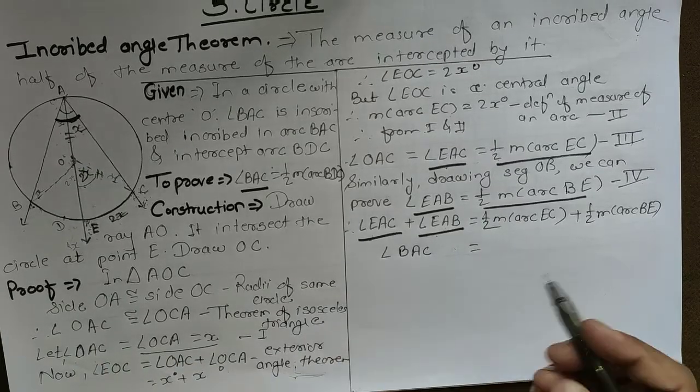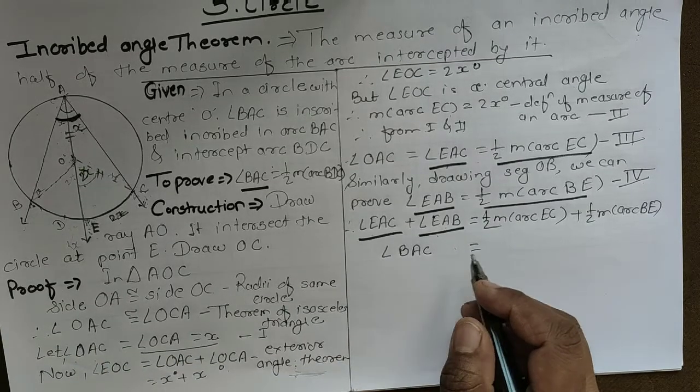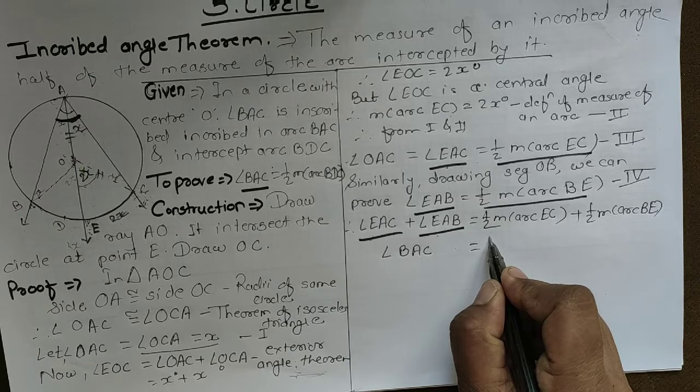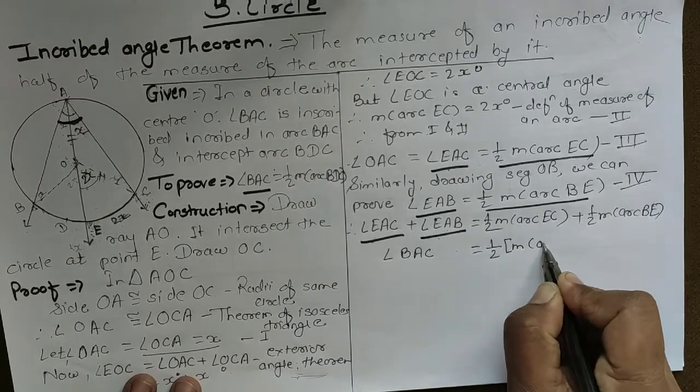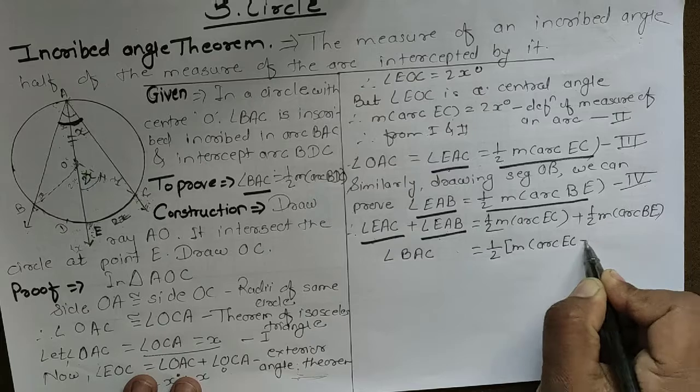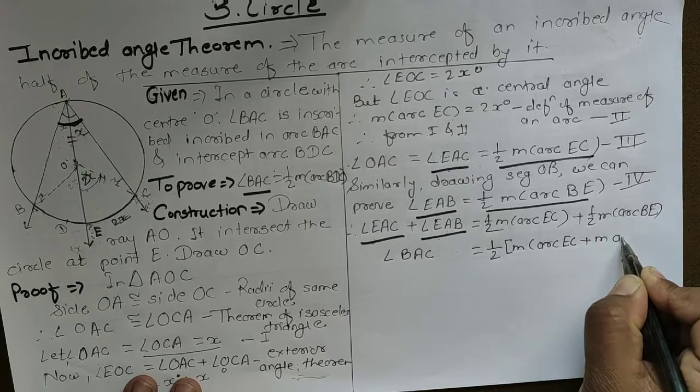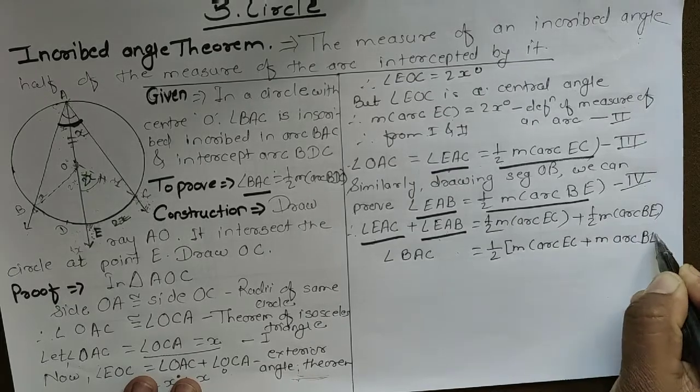Okay, now if we take half common, what remains is measure of arc EC plus measure of arc BE.